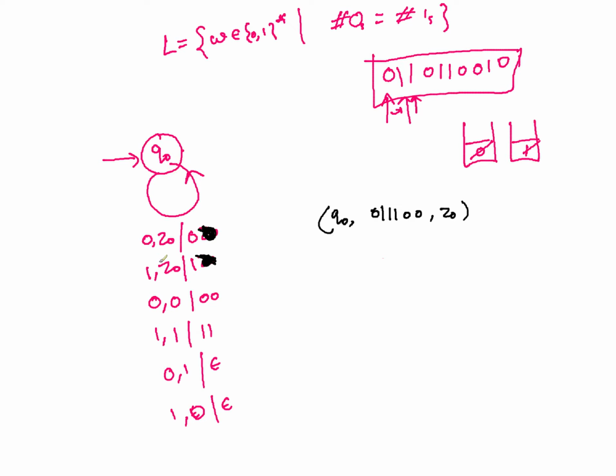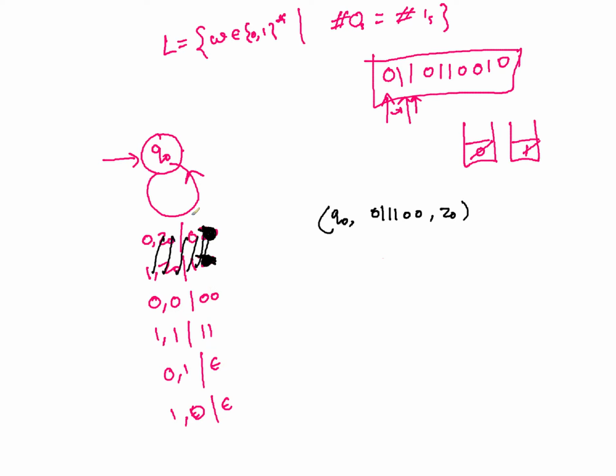Oh, this will create some problem. The problem will be that if you pop Z0, then how do you check what is on the stack? You will not be able to get anything, you will just get epsilon. So here there is nothing but epsilon, right? So there is a problem. So yeah, you have to rewrite the transitions.